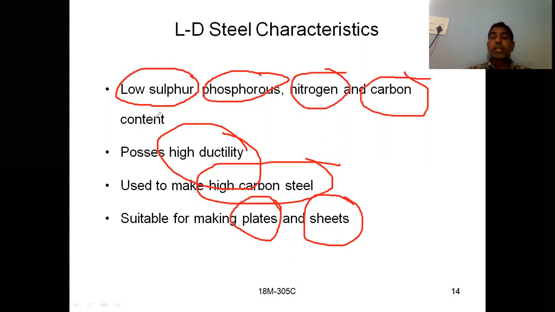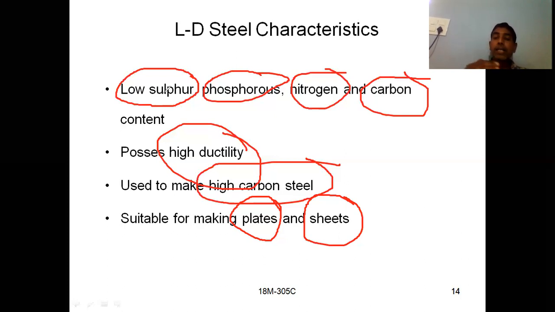I'm repeating once again. If you see here, this LD steel contains low amounts of sulfur, phosphorus, and nitrogen and the required amount of carbon. Okay, so first point you have to remember: low sulfur content, low phosphorus content, low nitrogen content, and the required amount of carbon content.